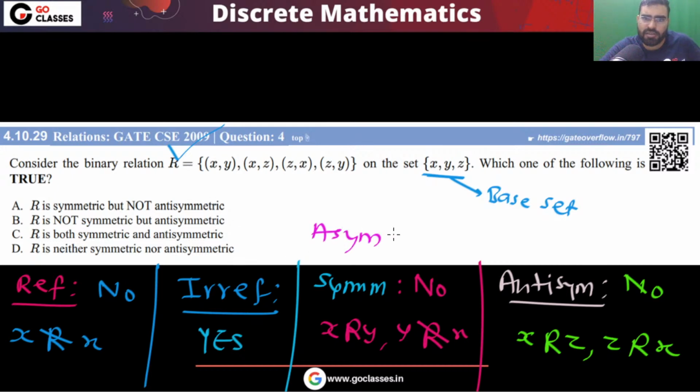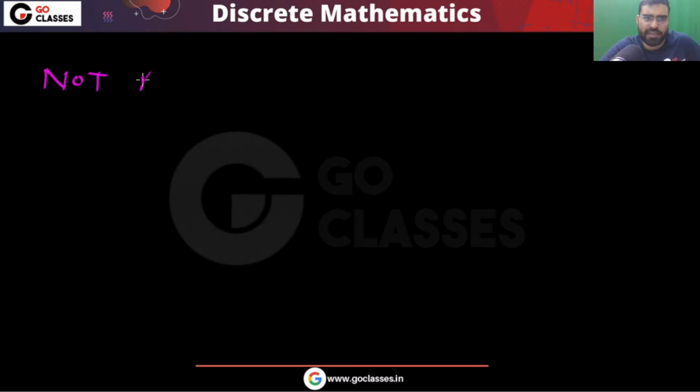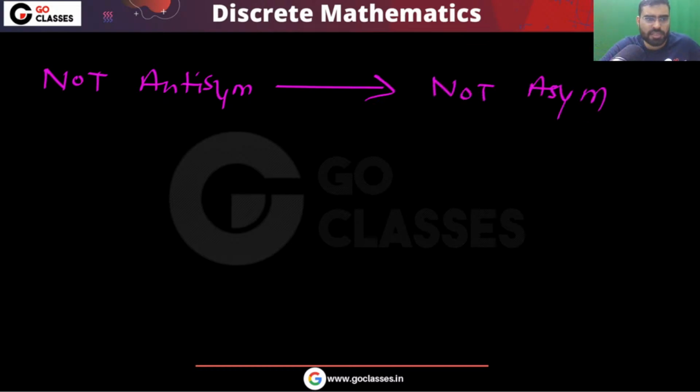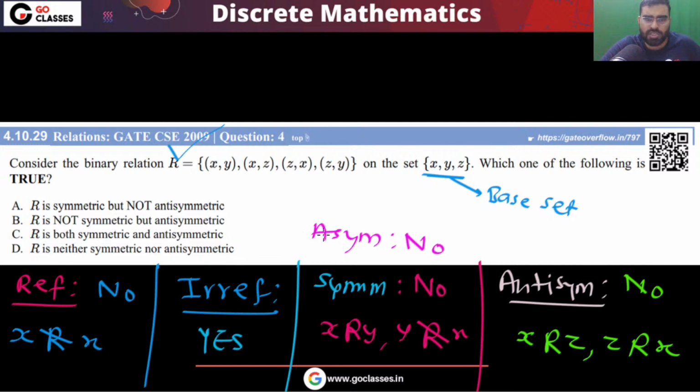What about asymmetric? If it is not antisymmetric, automatically it is not asymmetric. This is a useful result: if your relation is not antisymmetric, then it simply means it is not asymmetric also. But the other direction does not hold, because in asymmetric we don't allow reflexive pairs, but in antisymmetric reflexive pairs may be present. So this is not asymmetric.